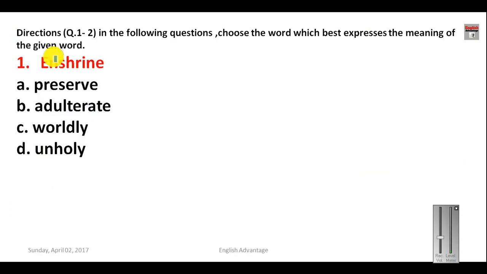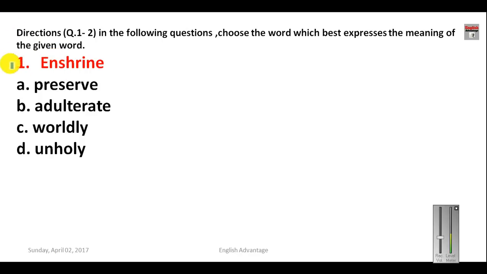Now let us get started with the mock test. In this mock test, I have included some 25 important questions, and you can take a piece of paper and pen and start solving all these questions. And after some time, I will be telling you the answer of these questions. And please add up all your marks, and whatever is your final score, please send me through the comment box.